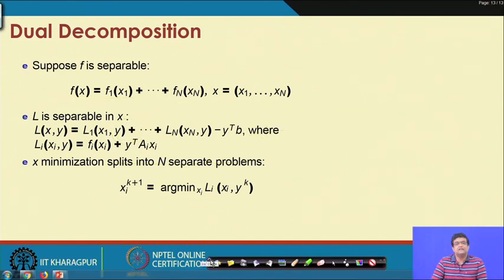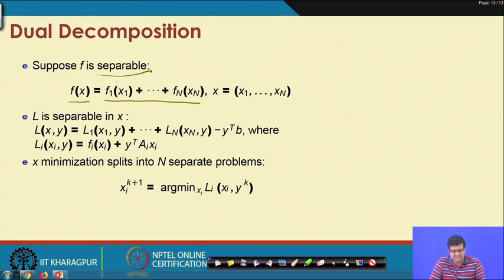So, a generalization of this dual ascent method is called the dual decomposition method, where the method is exactly the same, except that instead of f of x as one function, you can now have f of x as a sum of many functions. So, your objective function f of x is now separable.